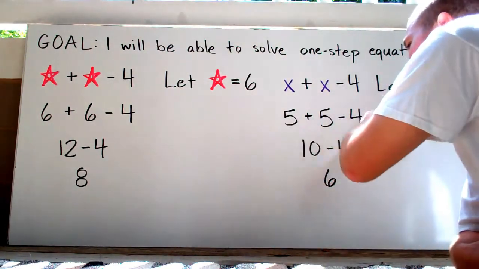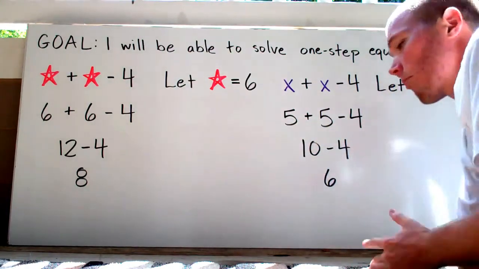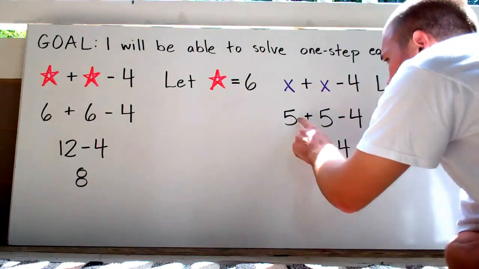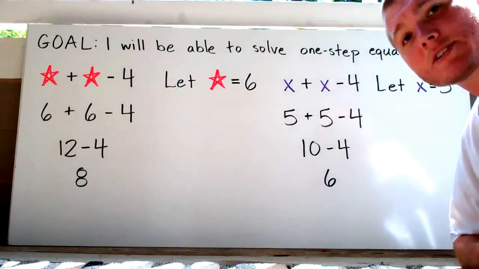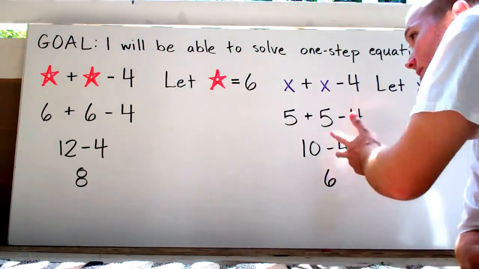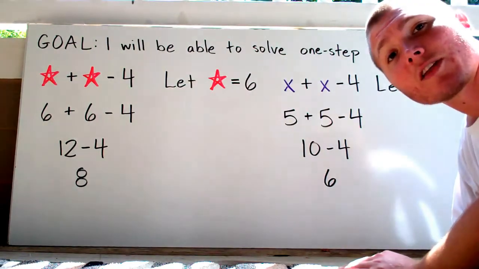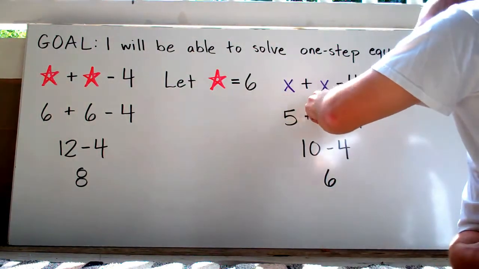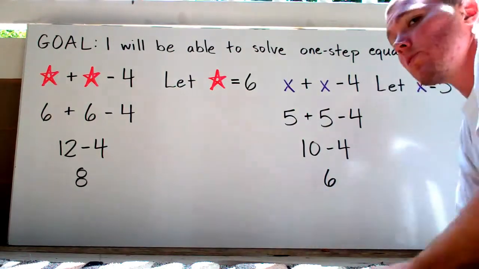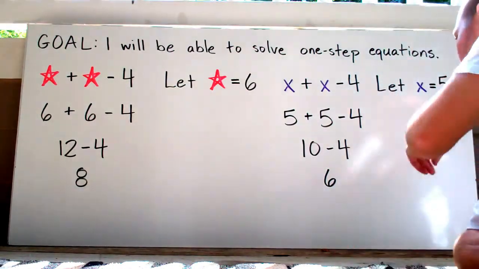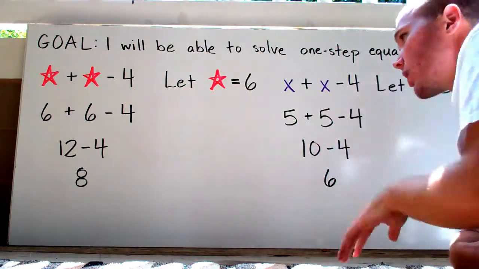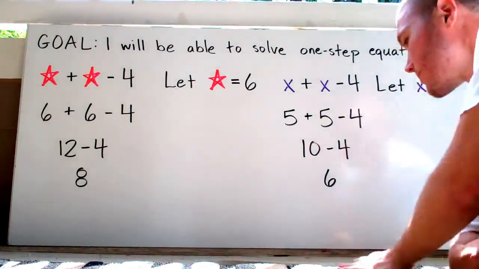Now that I've just got values in, I'm going to solve. 5 plus 5 is 10. 10 minus 4 is going to give me 6. That's how you solve expressions like that. When you are given an expression with a variable, and then they give you what that variable represents, the value, all you have to do is plug in the number. It's that easy.